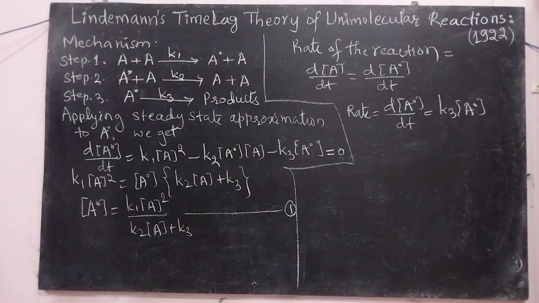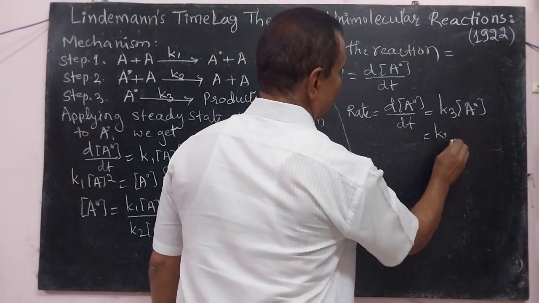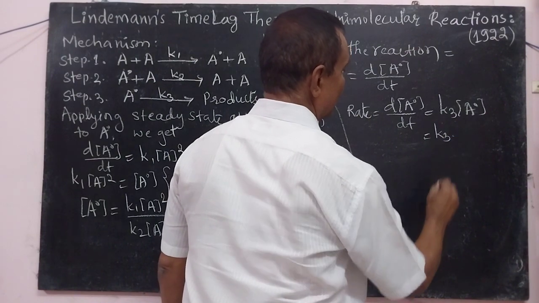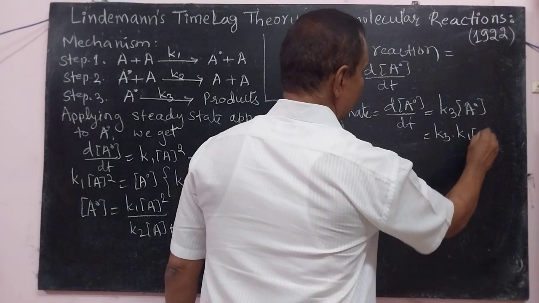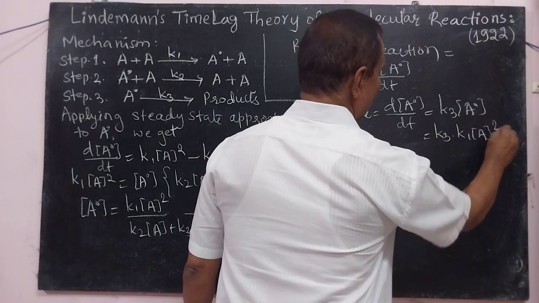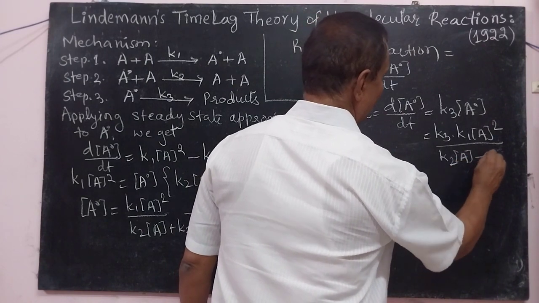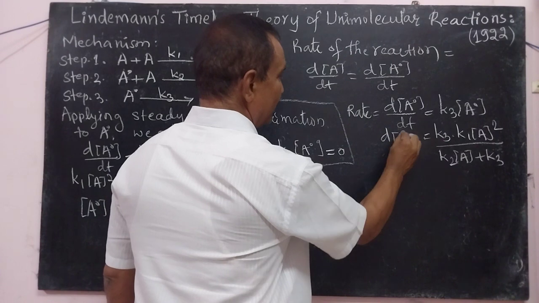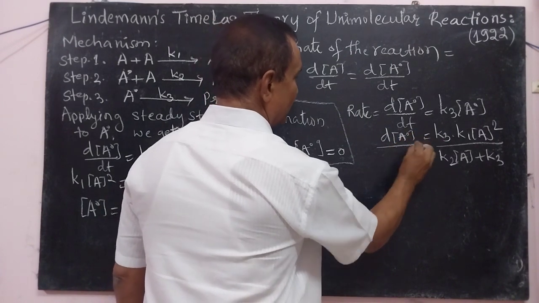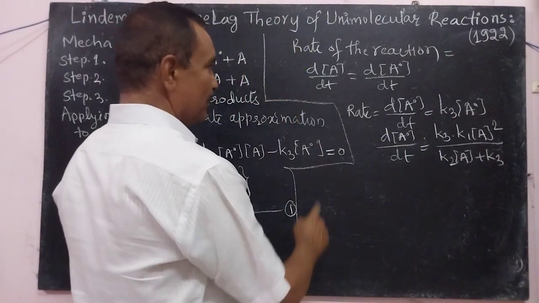By substituting the value of A star in this equation, we get K3 into A star equal to K1 A square divided by K2 A plus K3. This is nothing but dA naught divided by dt, and this is equal to this.